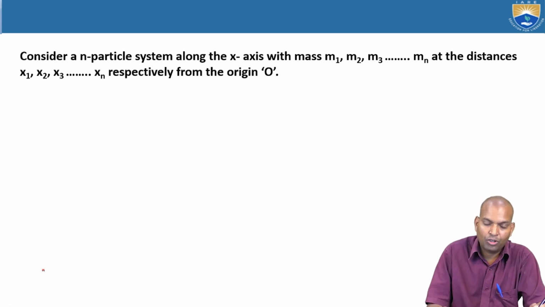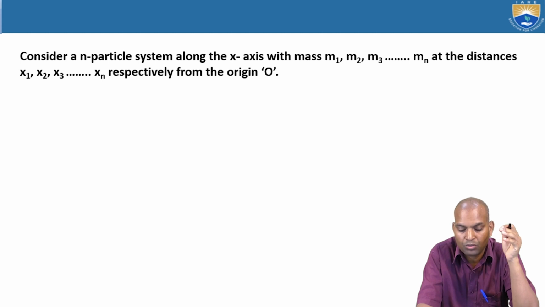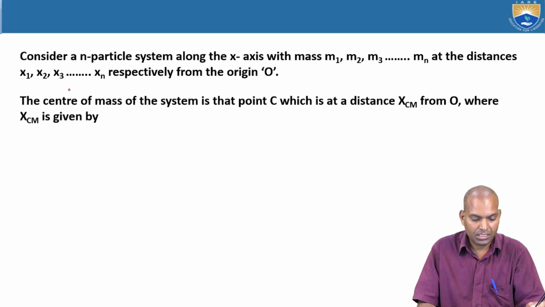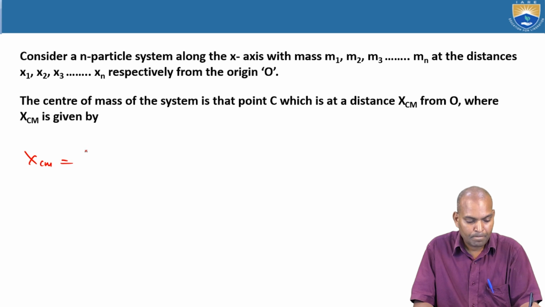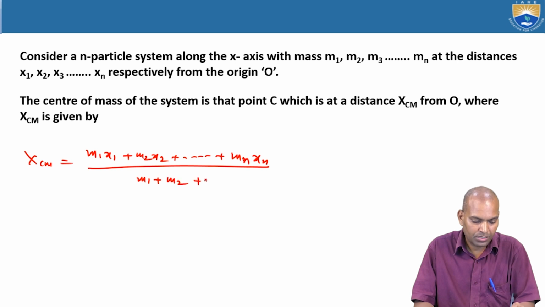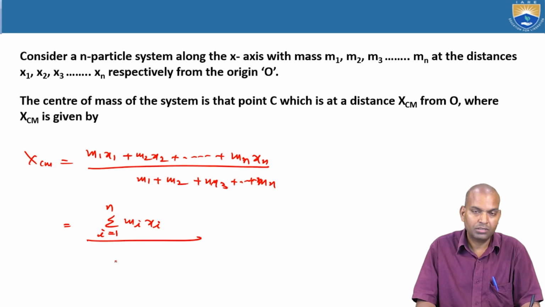Suppose n particles are there along the x-axis, for an n particle system, having masses m1, m2, m3 and so on up to mn at distances x1, x2, x3 and so on up to xn from the origin O. Then how do we calculate the center of mass of the system? xcm equals m1 x1 plus m2 x2 plus and so on up to mn xn, divided by m1 plus m2 plus m3 and so on up to mn. This can also be written as the sum of mi xi, where i equals 1 to n, upon the sum of mi, where i equals 1 to n.